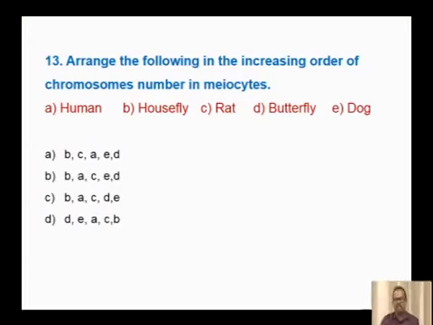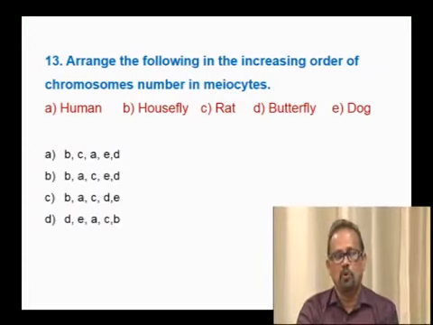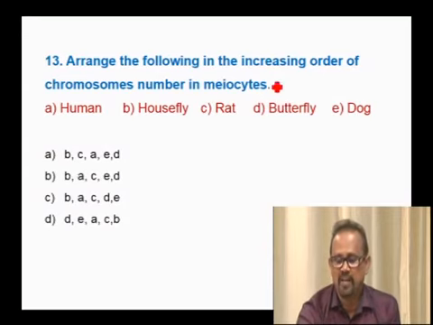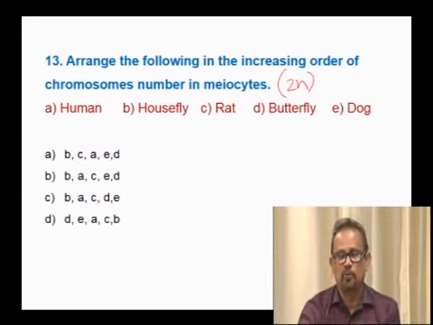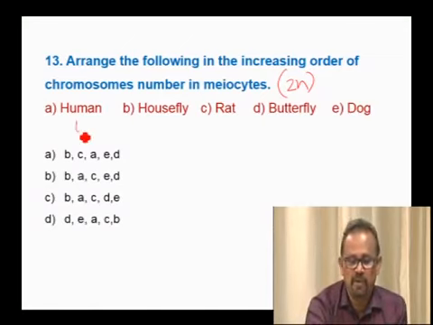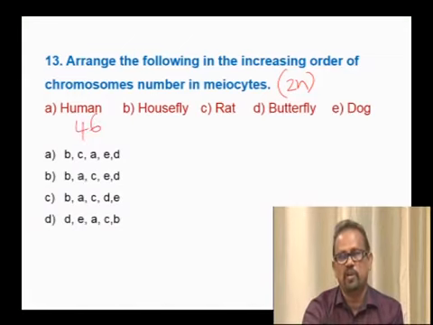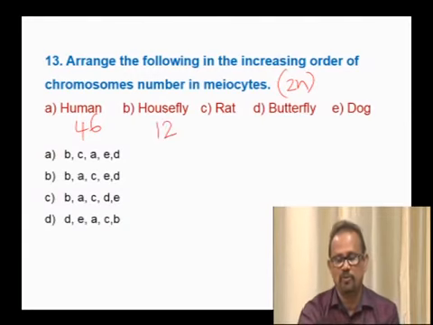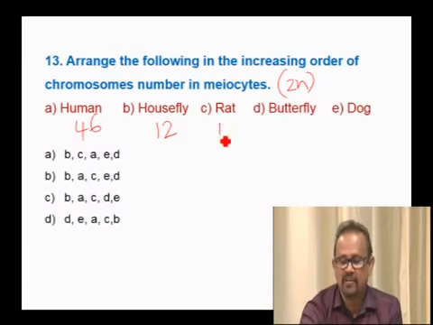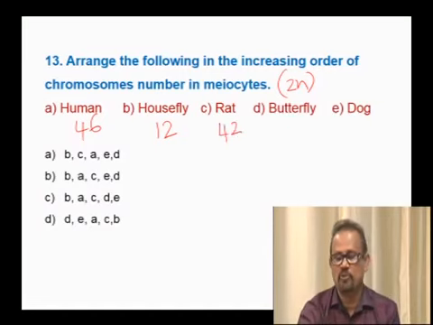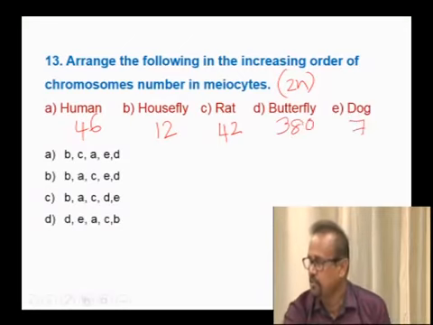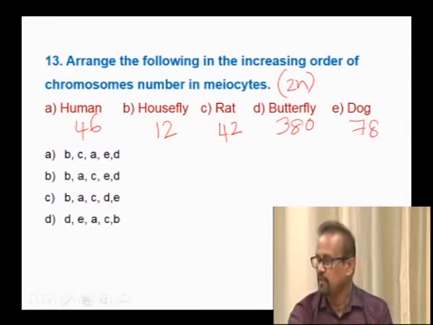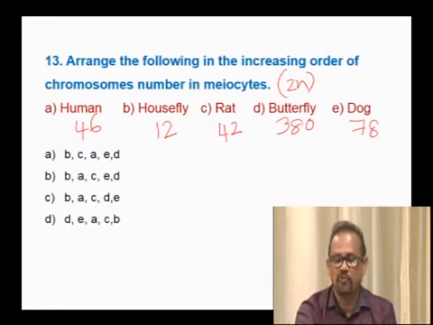Arrange the following in the increasing order of chromosome number in meiocytes. A meiocyte is always a diploid cell that produces the gametes by the process of meiosis. Humans, as you know, have a 2n number of 46. Housefly has 12 chromosomes, whereas rat has around 42 chromosomes, butterfly has 380 chromosomes, dog has around 78 chromosomes. So 46, 12, 42, 380, 78.